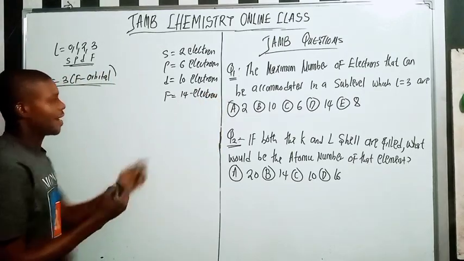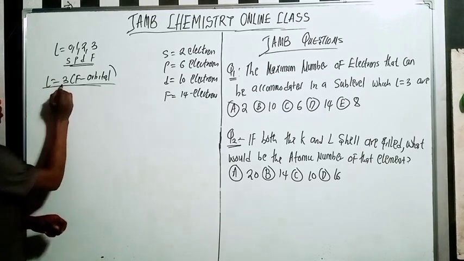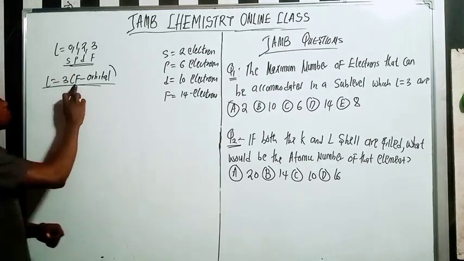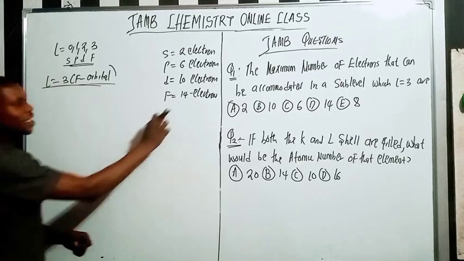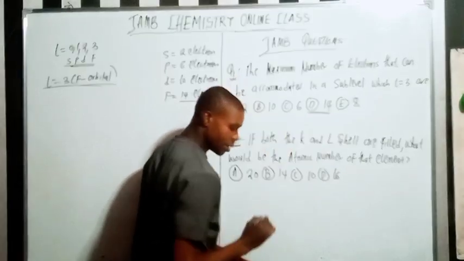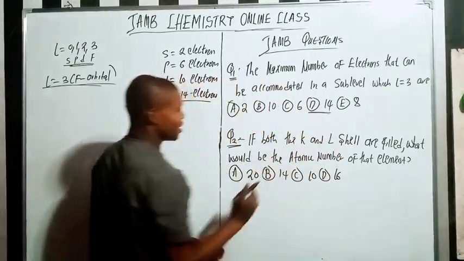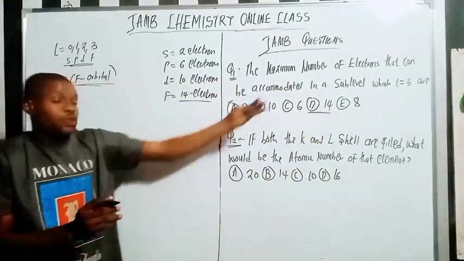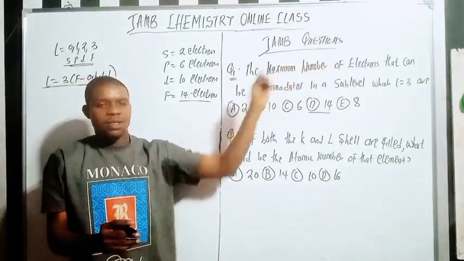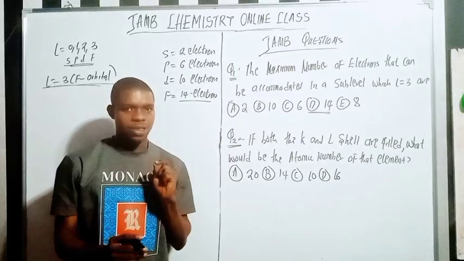Now with this one here, because we're talking about L equals 3, the maximum number of electrons in the F orbital is 14 electrons right there. We have already done this as I was explaining the magnetic quantum number. Do you understand?